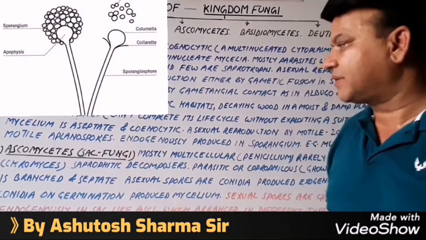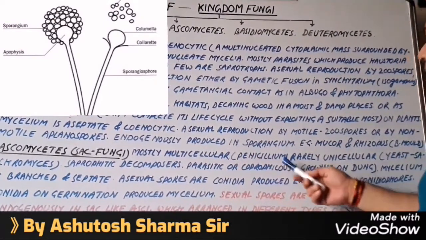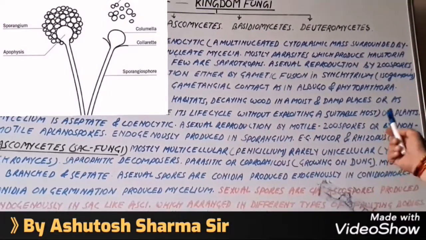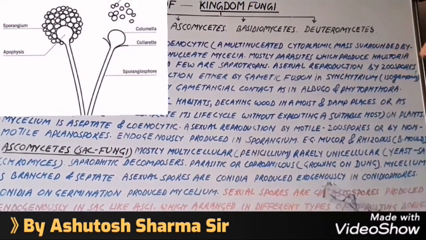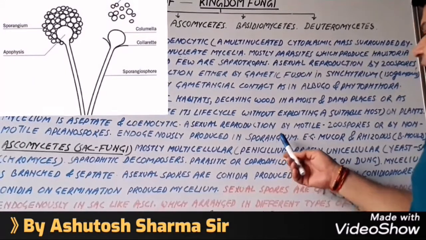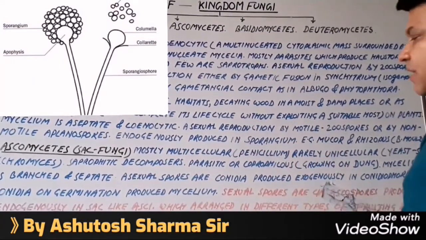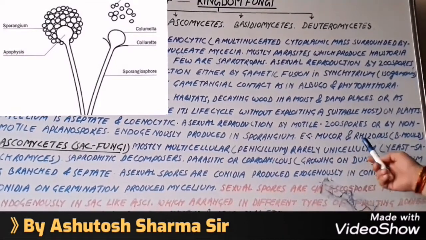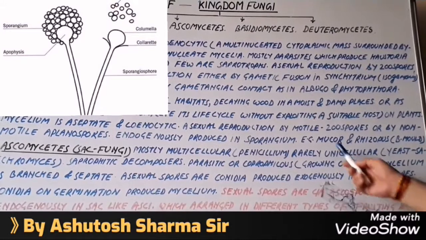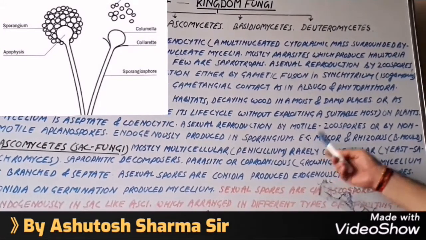Mycelium is aseptate, cenocytic. Asexual reproduction is by motile zoospores or by non-motile aplanospores, endogenously produced in sporangium, that is, spores are produced inside the sporangium. For example, Mucor and Rhizopus. Rhizopus is also known as bread mold, and Mucor grows on dung, etc.